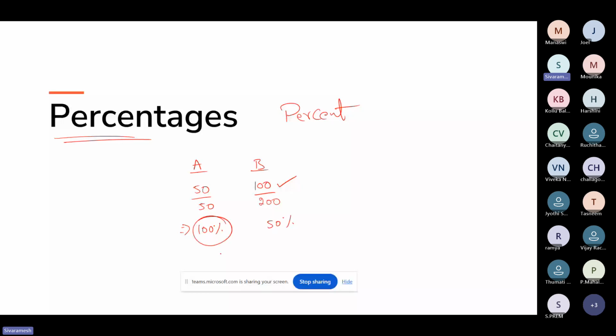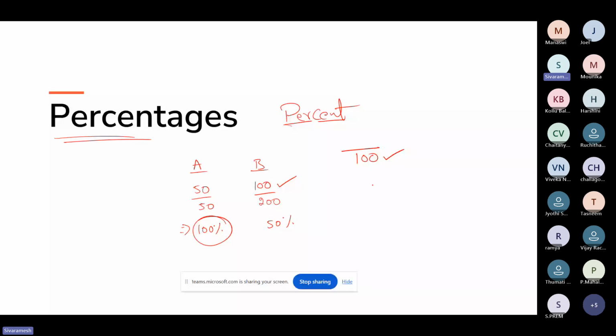Now, what does percentage actually mean? In the name itself, if you divide this word into two parts, percent means per cent: per means by, cent means 100. The denominator value plays a major role in the percentage concept. Whenever you want to discuss percentages, the denominator value plays a major role, because per means by, cent means 100. We all might have heard the word cent marks, in the sense of 100. Any number, if you divide by 100, means percentage.